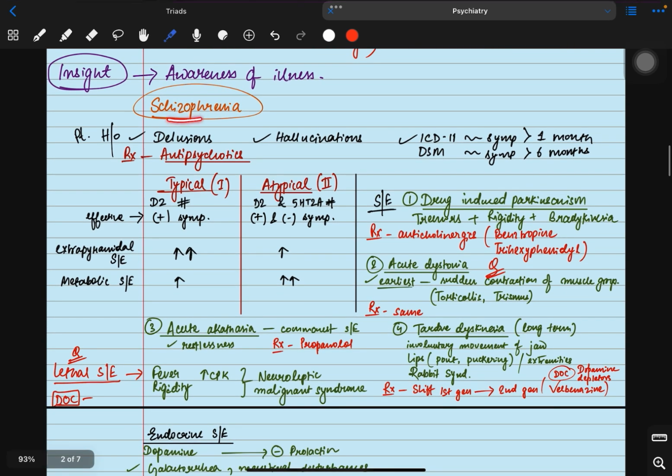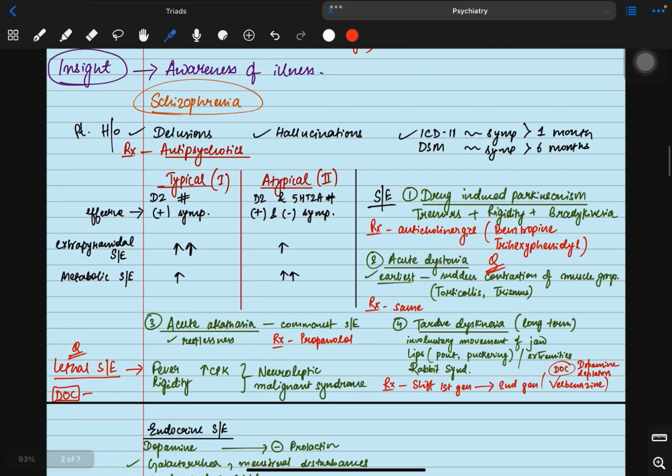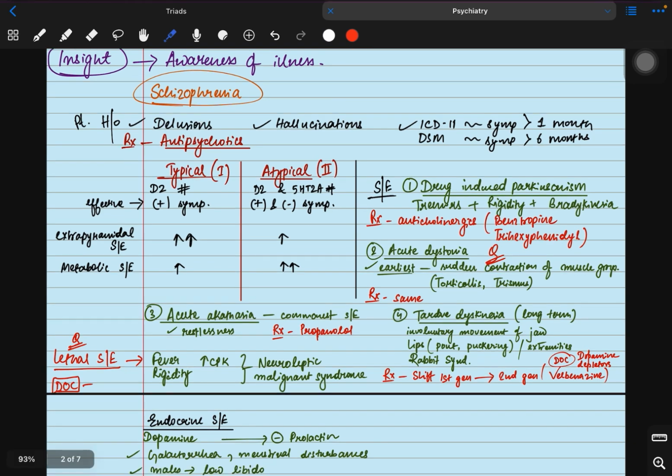Now coming to schizophrenia. How will you diagnose a patient with schizophrenia? The patient will have a history of delusions and hallucinations, and also it depends on how long the symptoms last. If the symptoms last more than 1 month according to ICD-11, or more than 6 months according to DSM-5, then it's called schizophrenia. What is the treatment? Antipsychotics.